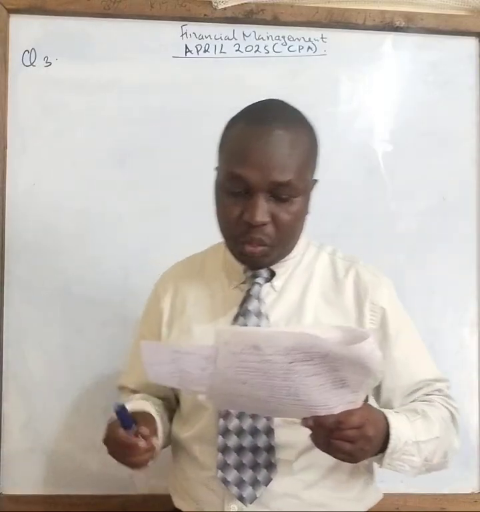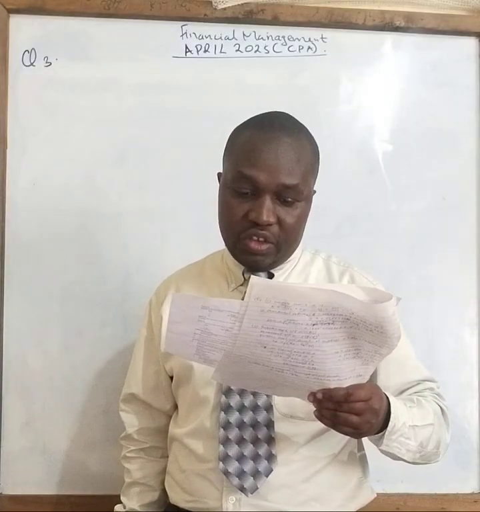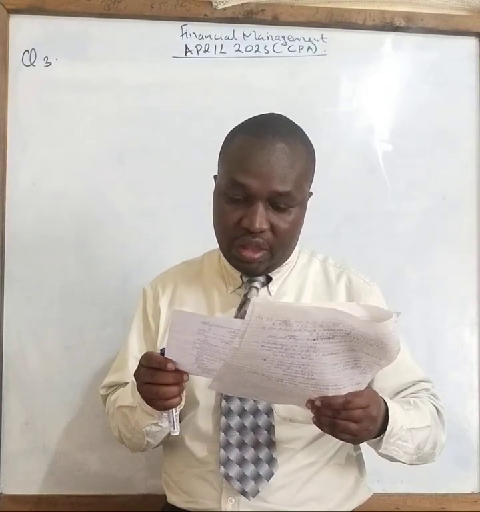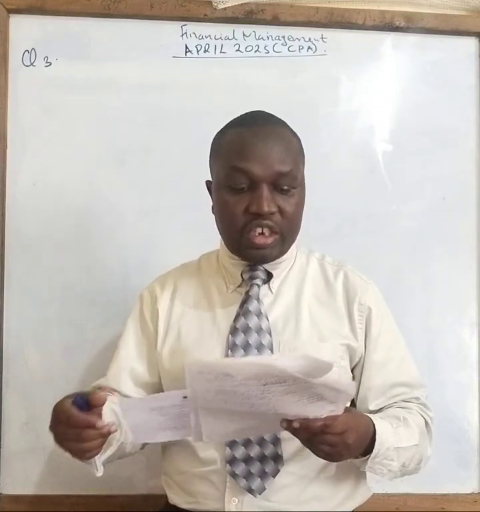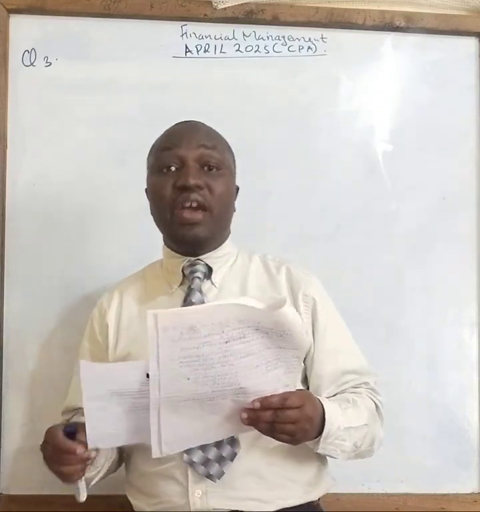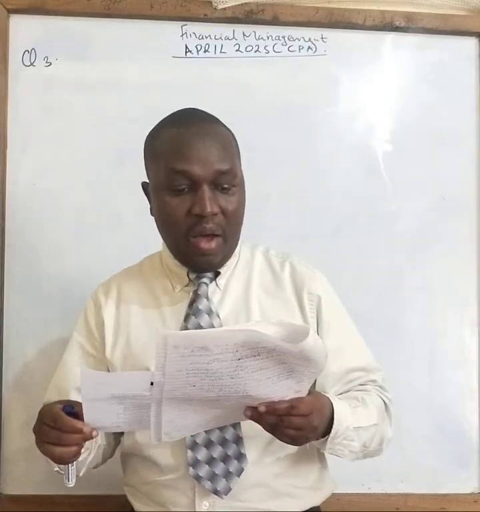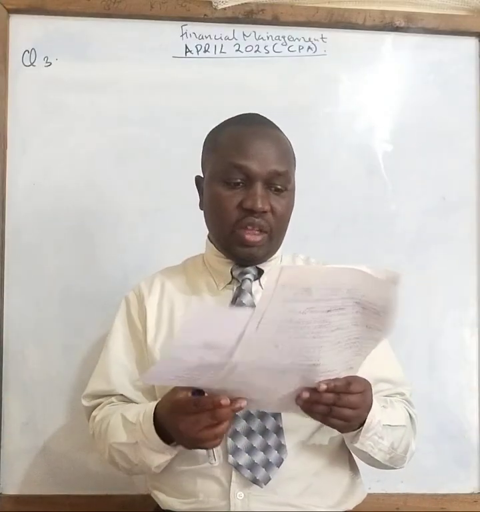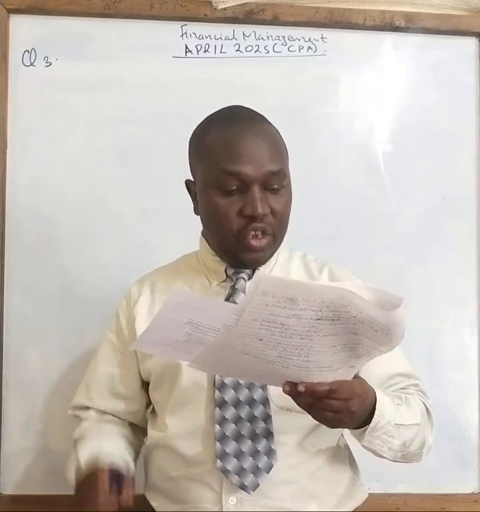Let's proceed. So project A, you can see project A there. Project B is also there. Project C is also there, given all the information given. Project D is there. Project E is there. And project F is there. So you can see everything is given in detail. Now I want to go to additional information so that we are able to understand clearly what we are supposed to do. Additional information number 1.